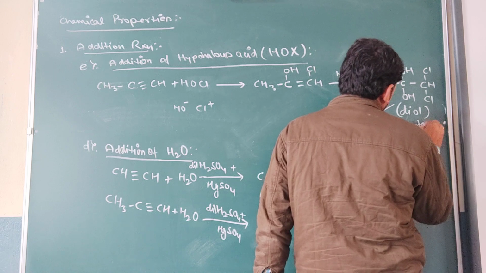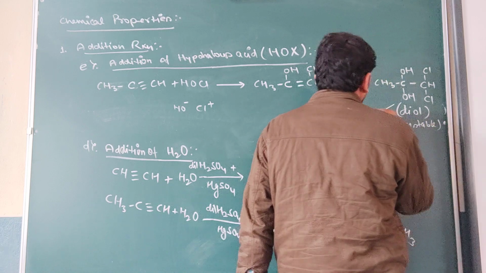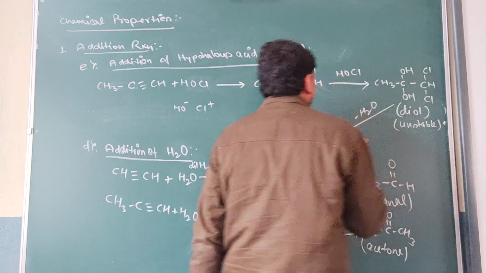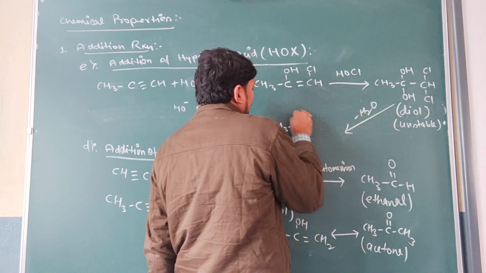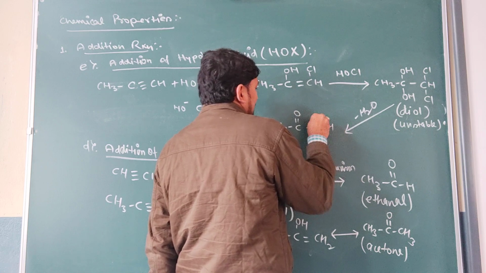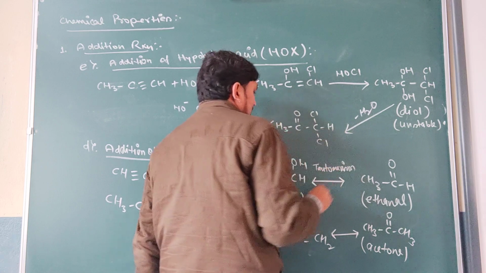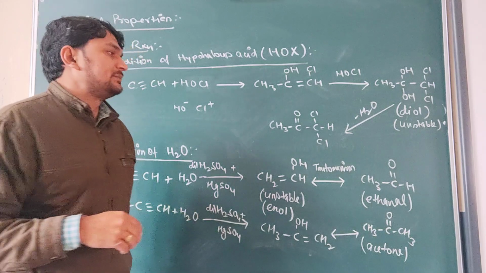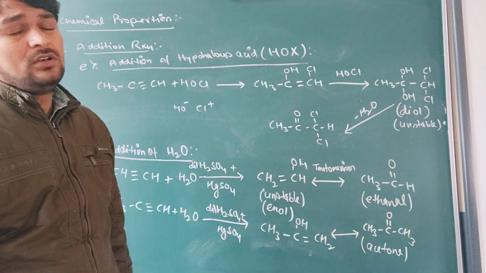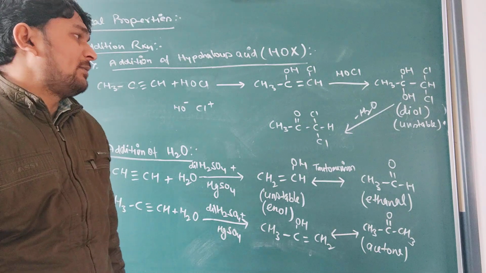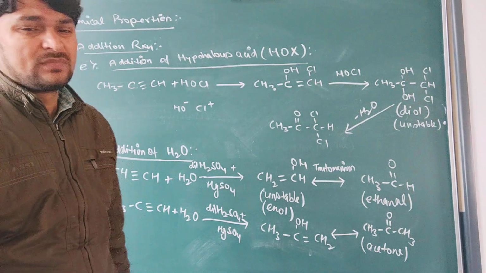And this highly unstable compound undergoes the decomposition or liberation of a water molecule and then it will form CH3 C double bond O CHCl2. Clear? 1,1-dichloroacetone or 1,1-dichloropropanone. Clear?